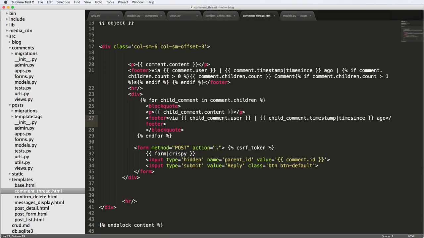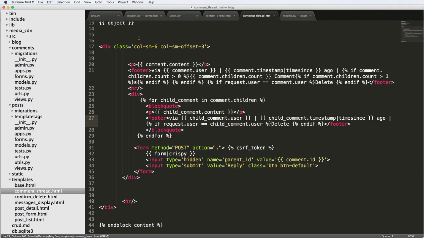And what I want to do is put it inside of where the comments are themselves. So we have the via, and if it's you, then we are going to show that. So in there, I'll say if request.user equals comment.user, then we'll say delete and endif, and we'll do the same thing for the child comment, and we'll put it right after that. It's going to be child_comment instead of comment.